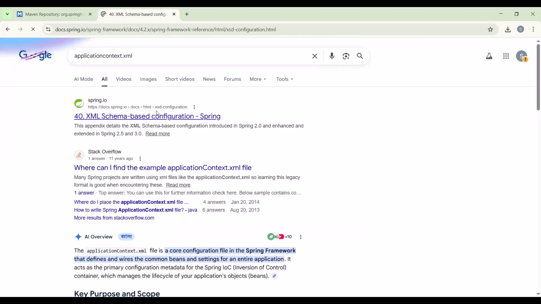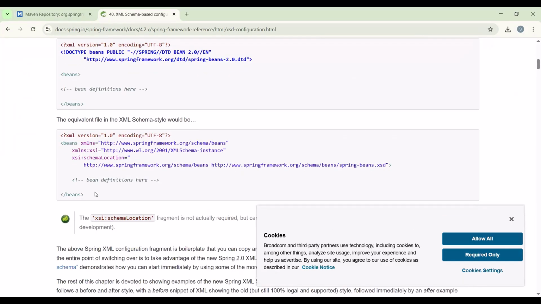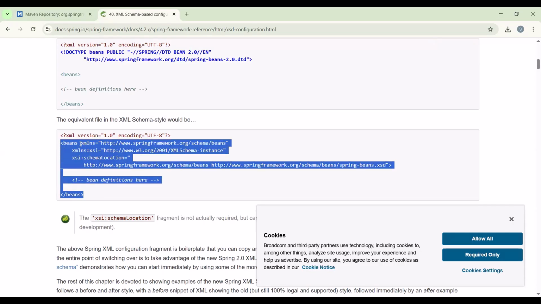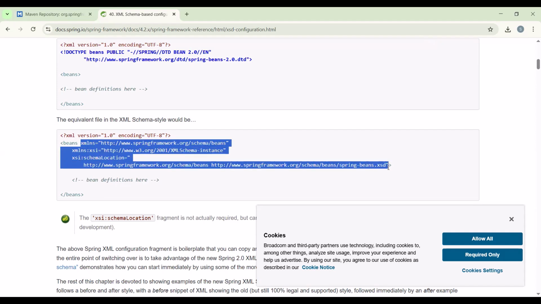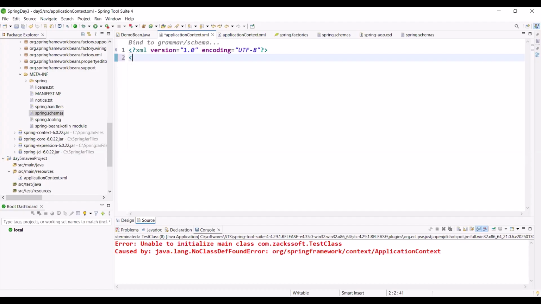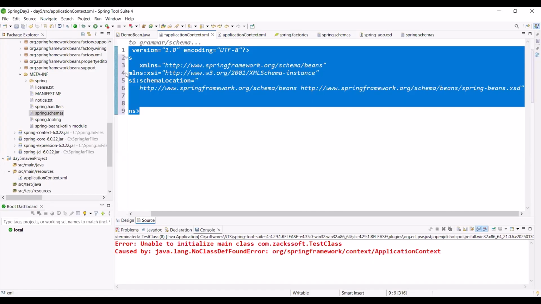Simply you can copy this directly. Control C. So this is the root, beans. Here you need to paste. Anywhere you can paste, you no need to maintain the space.